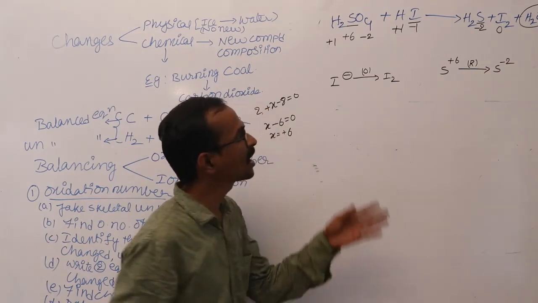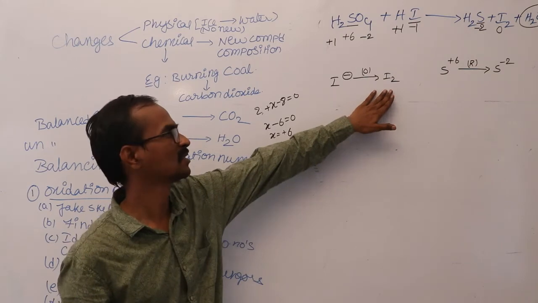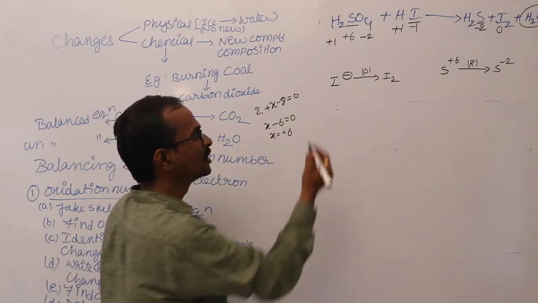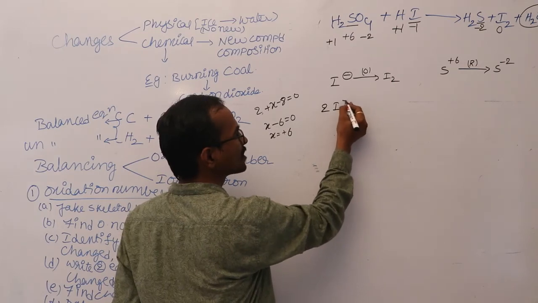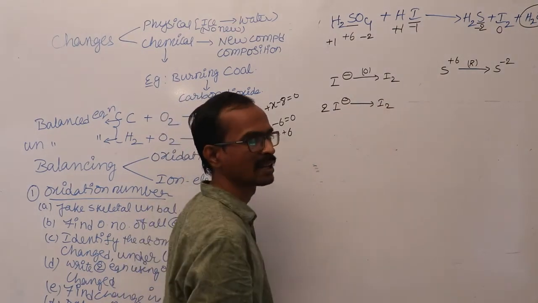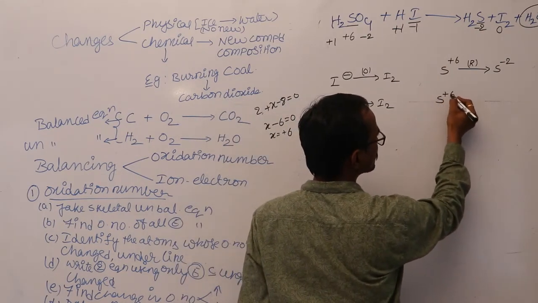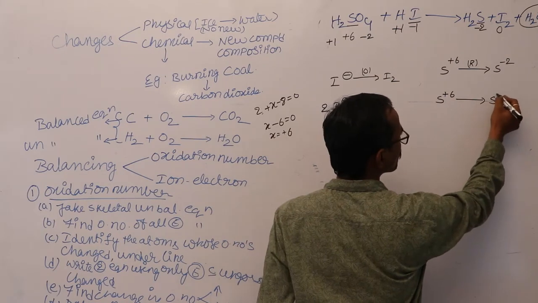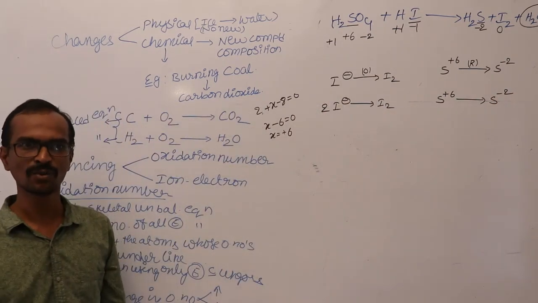Now the number of atoms in this skeletal equation are unbalanced. So first balance them. So how to balance? I can write 2I minus gives rise to I2. So the number of atoms are balanced here. Here already the balanced atoms are there. S +6 gives rise to S -2. So the atoms are balanced over here.